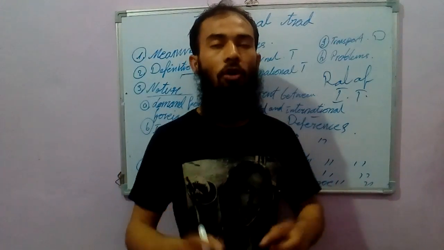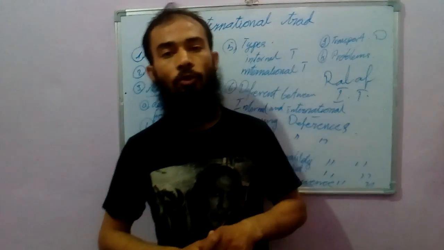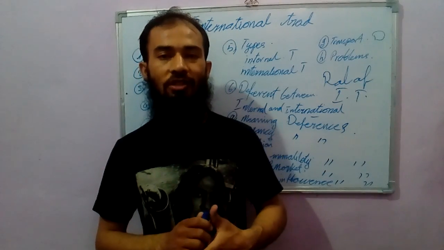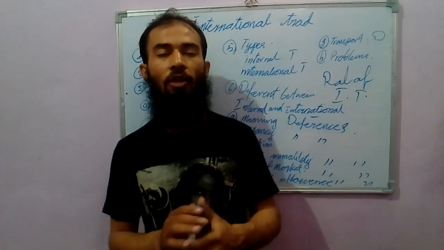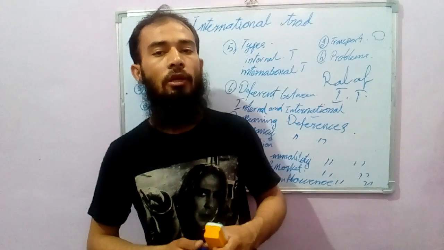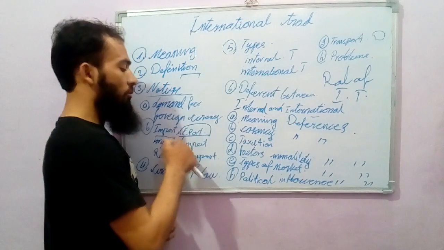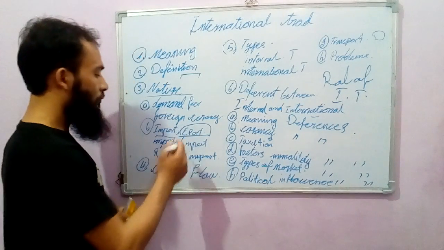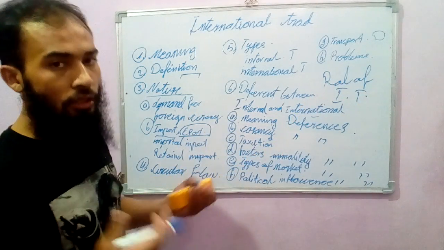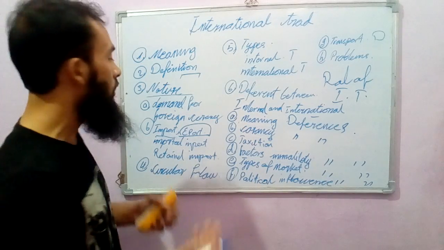The main factor of international trade is the export of commodities. Every country wants to have more exports because they gain more from their domestic products by presenting them in the international market. So the selling of products into the international market is called export. Our selling of our product out of our country is called export.